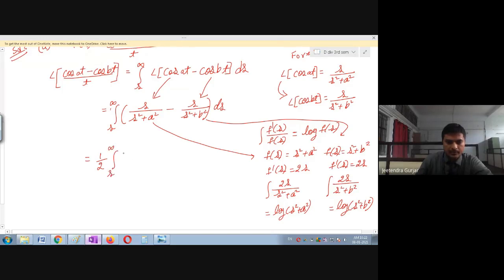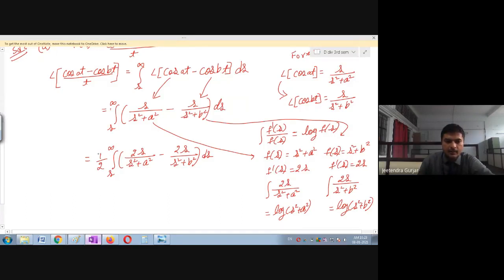So this will become 2s divided by s square plus a square minus 2s divided by s square plus b square ds. So one step is increased because you can see here I want 2s divided by s square plus b square. Then only you can see this integral will become log of s square plus a square. This is the formula. So keep this in your mind, students.